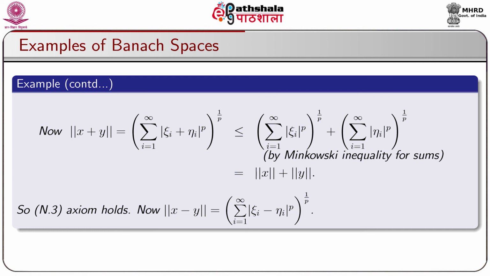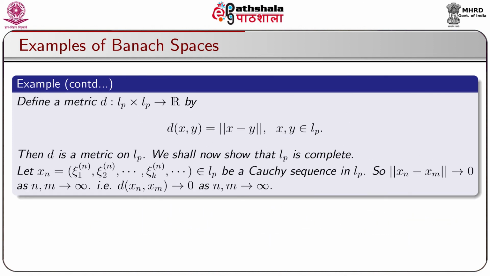Now, ‖x−y‖ = (Σ_{i=1}^∞ |ξ_i − η_i|^p)^{1/p}. So, define a metric d: Lp × Lp → R by d(x,y) = ‖x−y‖, where x, y belong to Lp. Then it is easy to verify that d is a metric on Lp. We shall now show that Lp is complete.